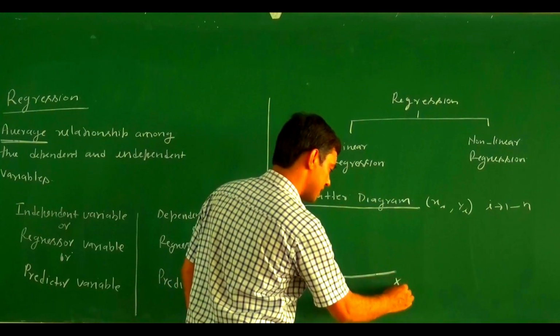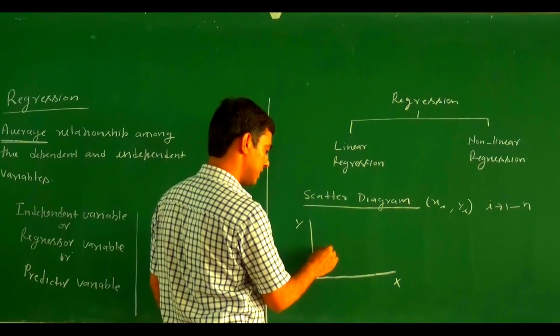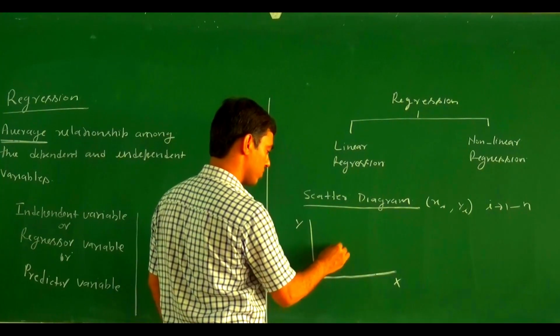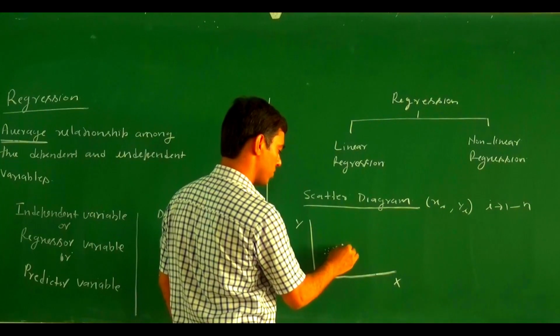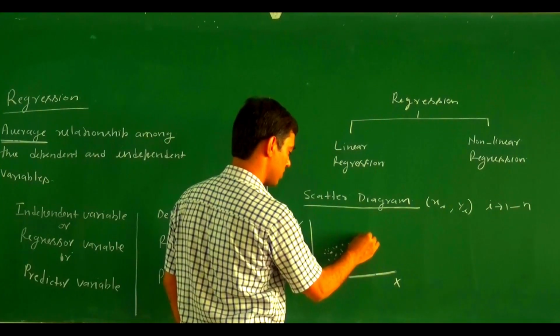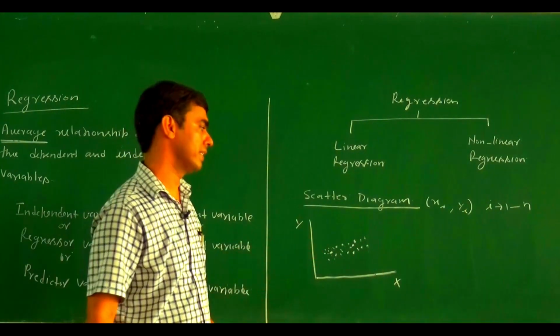If you plot the data on the x-y plane and the points look like this, along a line, then we say that there is a linear regression.